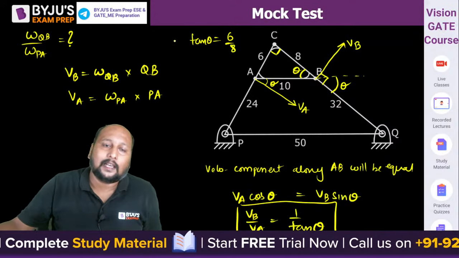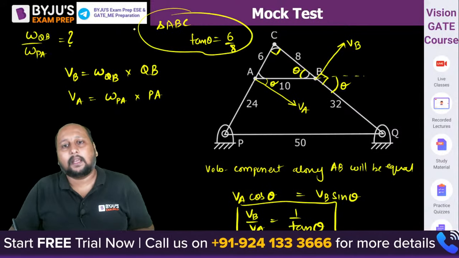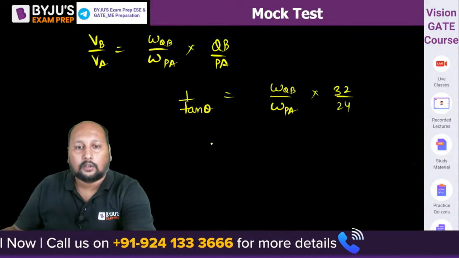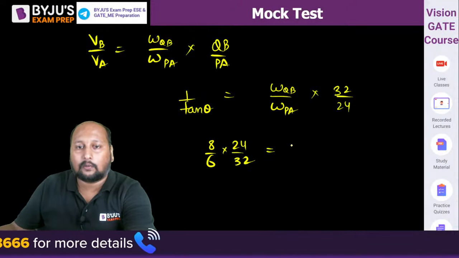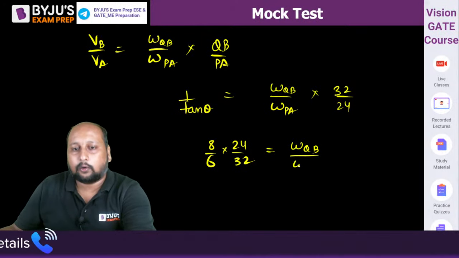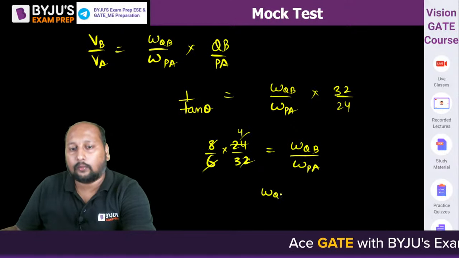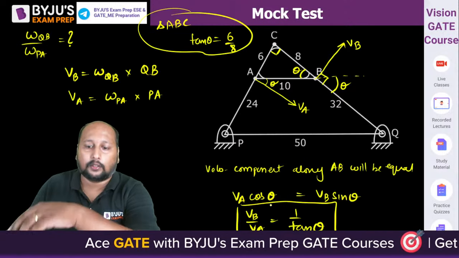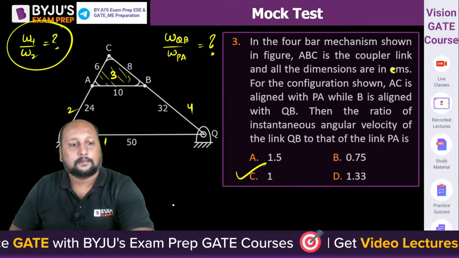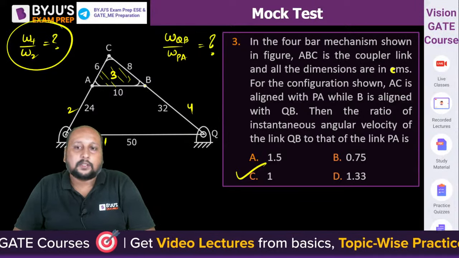If you take triangle ABC, tan theta is equal to 6 by 8, so we can place it over here. So 8 by 6 into 24 by 32 is equal to omega QB by omega PA. Ultimately this is 4, 4, 4, 1, so omega QB by omega PA is equal to 1. So option C is the correct answer.